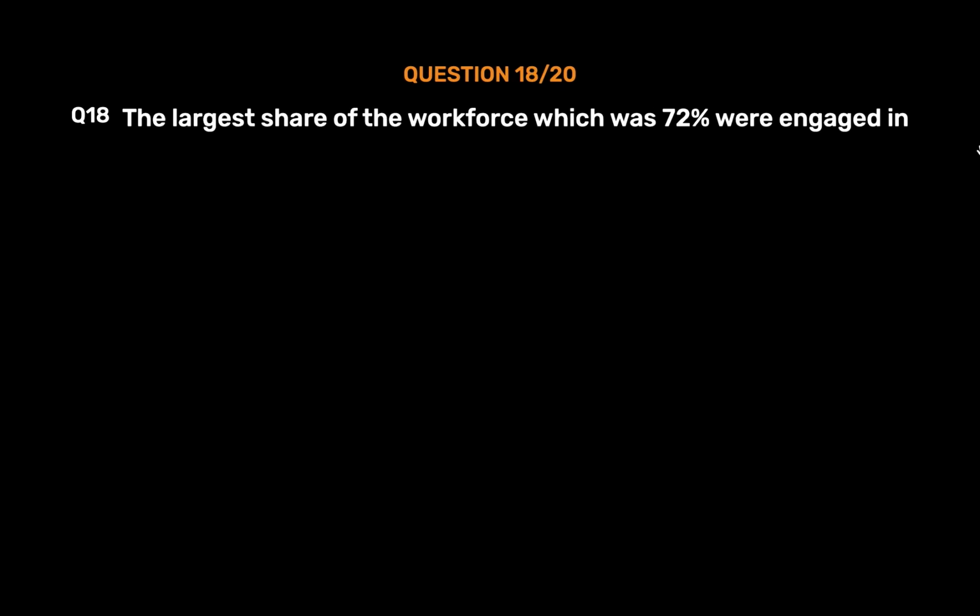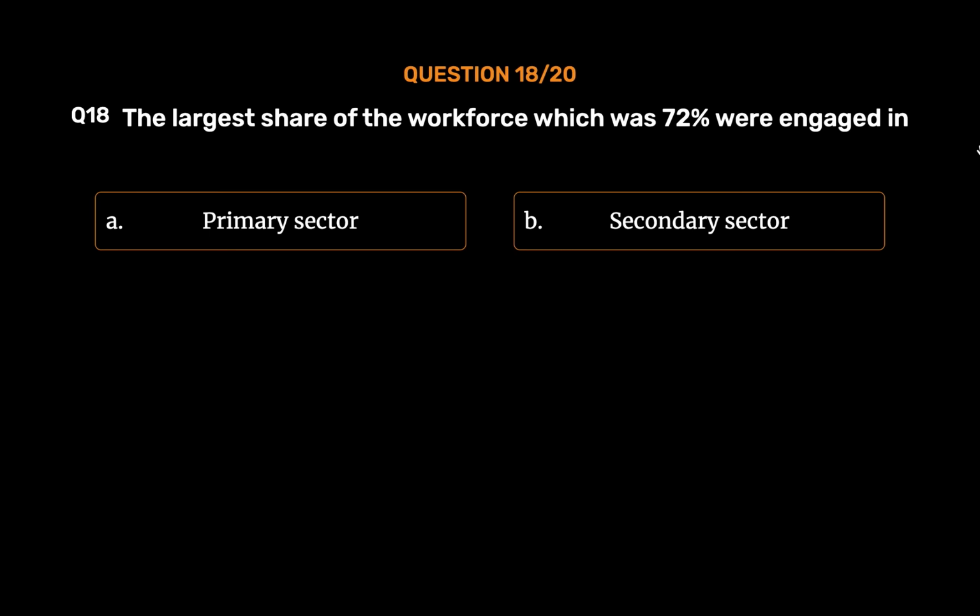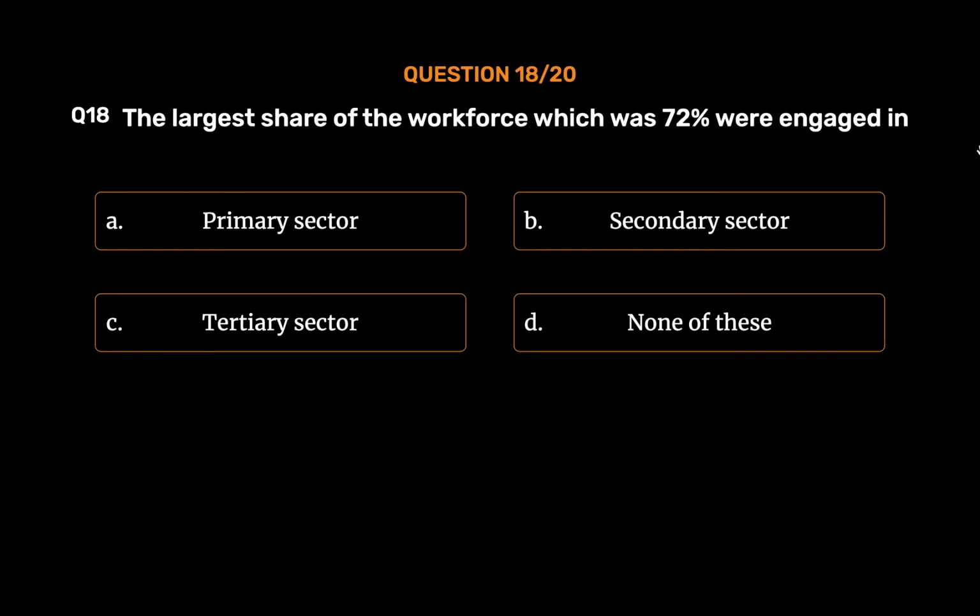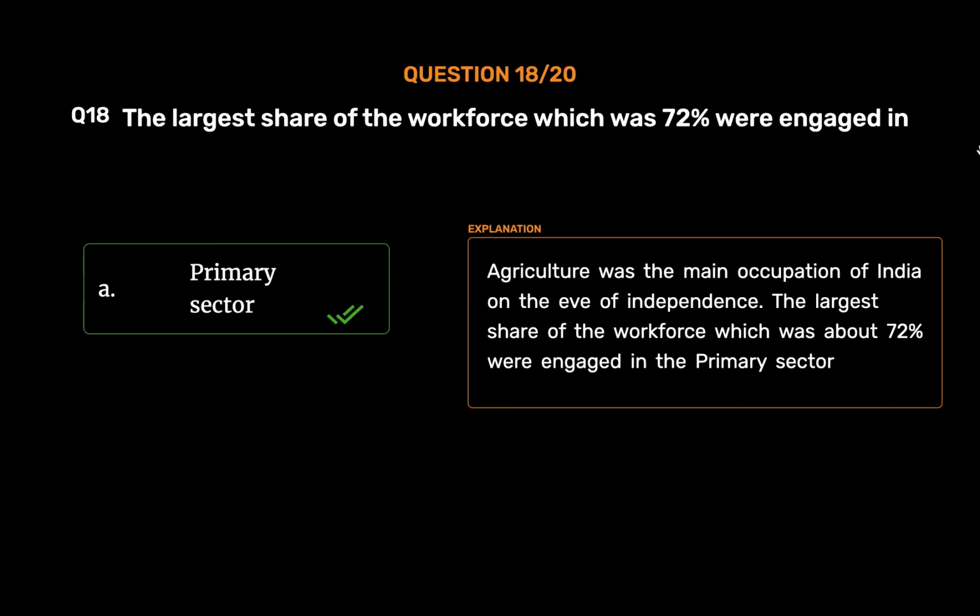Question number 18. The largest share of the workforce, which was 72%, were engaged in Option A. Primary sector. Option B. Secondary sector. Option C. Tertiary sector. Option D. None of these. The correct answer is Option A. Primary sector. Agriculture was the main occupation of India on the eve of independence. The largest share of the workforce, which was about 72%, were engaged in the primary sector.